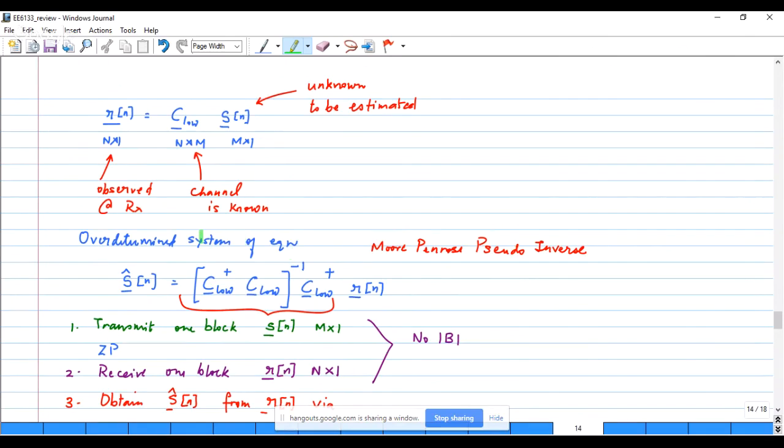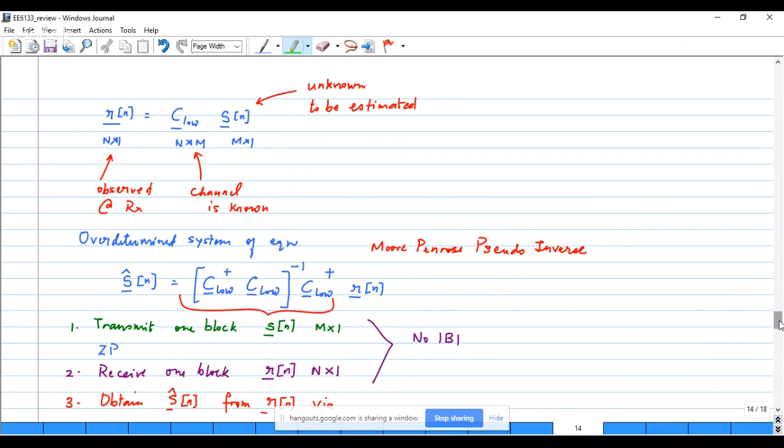So this was the method of designing and building a multi-carrier transceiver where we do zero padding to prevent inter-block interference. And basically, it's a very efficient system which can be used.